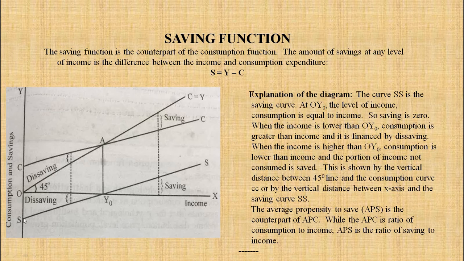X-axis is this and this is the saving curve, right? So this part is called as dis saving and this part is also called as dis saving, because here also at this A point, whatever is the income, that is the consumption. So there is no saving. This point, A point, is showing that whatever is the income, that is consumed, so there is no saving. So this part is called as dis saving, as well as this part is also called as dis saving.